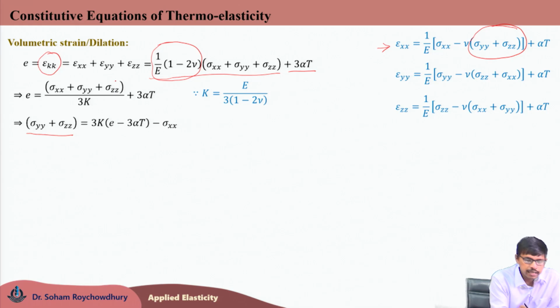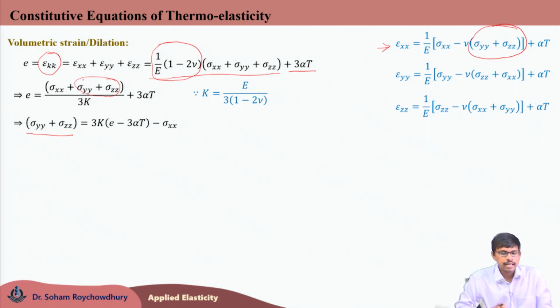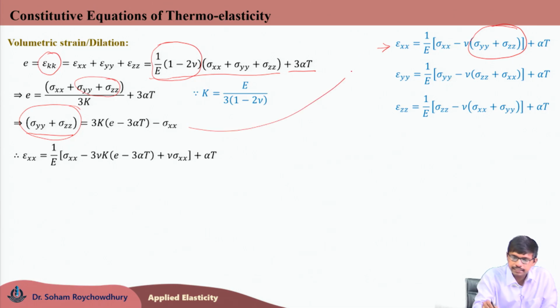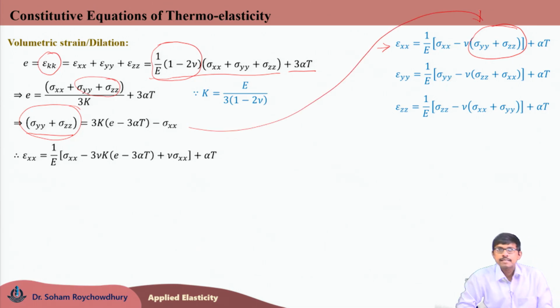So, from this we are keeping sigma xx on one side and sending all the rest to the right hand side. So, sigma yy plus sigma zz would be 3 k times (e minus 3 alpha t) minus sigma xx, and now replacing this expression of sigma yy plus sigma zz in the epsilon xx equation right hand side.